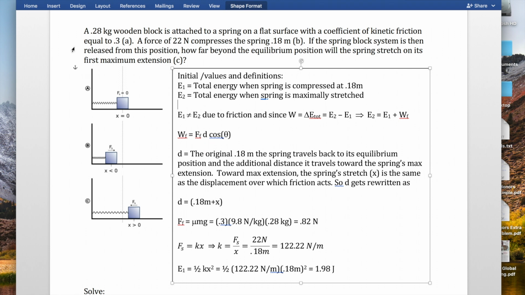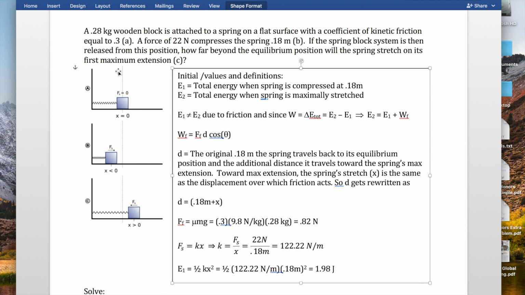We have a 0.28 kilogram wooden block attached to a spring on a flat surface with a coefficient of kinetic friction equal to 0.3. A force of 22 newtons then compresses that spring 0.18 meters. If the spring block system is then released from this point, how far beyond the equilibrium position will the spring stretch on its first maximum extension? Let's talk about what's going on here, frame our thinking, and then we can do some math.